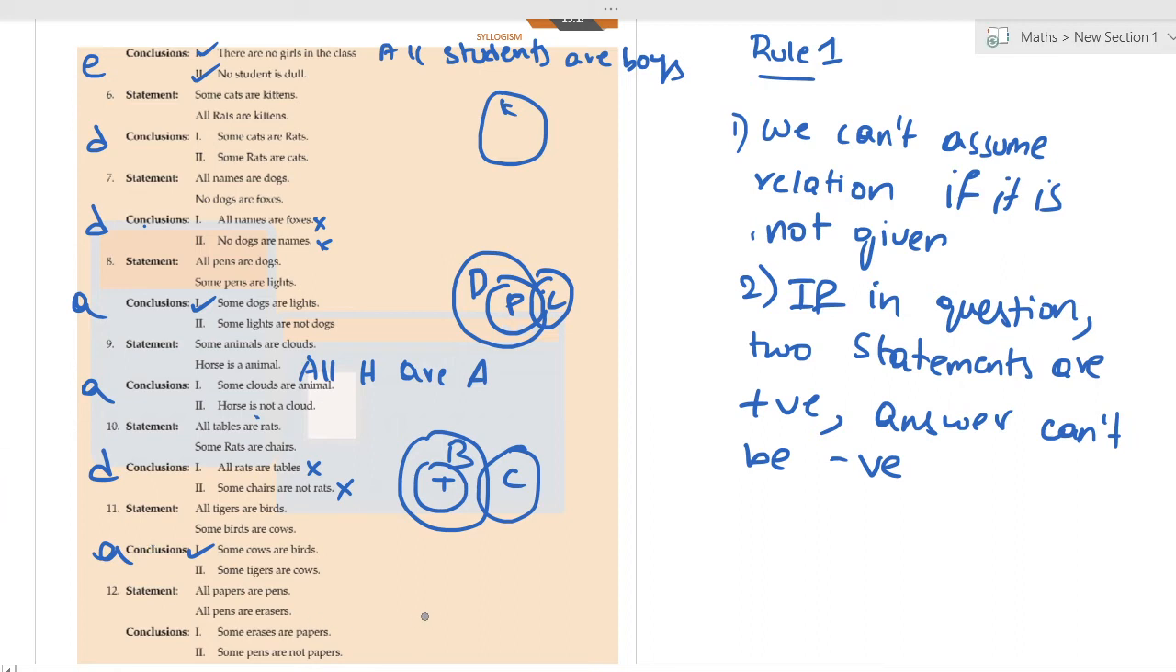Twelfth one. All papers are pens. All pens are erasers. So we can say that some erasers are papers. Yeah, some of the erasers are papers, this is true. And some pens are not papers. When everything is positive in the question, we can never get a negative one. Answer will be A.